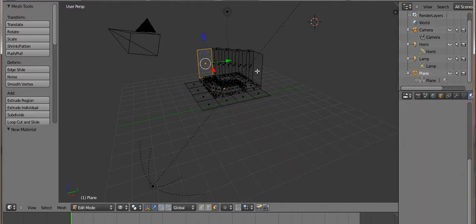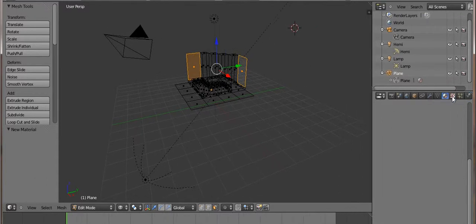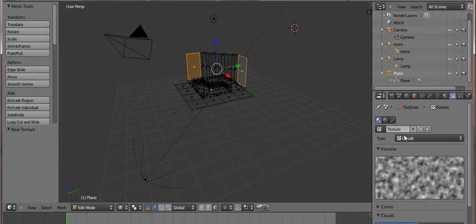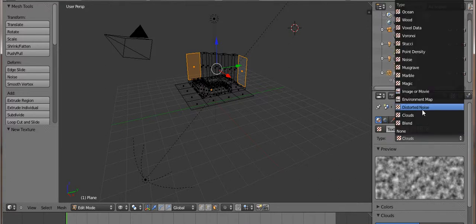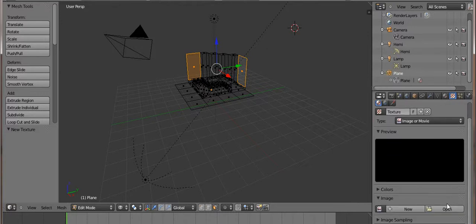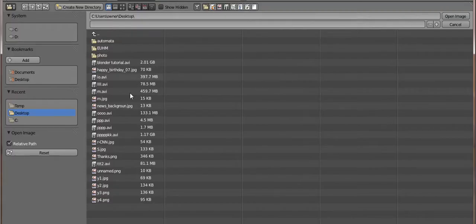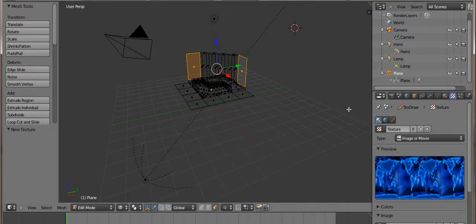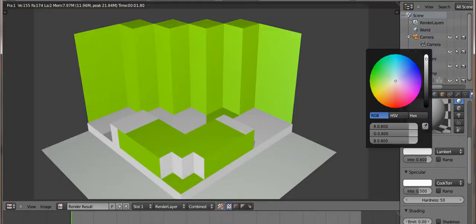Again, I wanted to show the texturing part. To do the texturing part, I just go here and click new, and I go to image and movie. I bring my object from here. I think it's good to use this one. Okay, I'm applying this one. Finally I will render it.